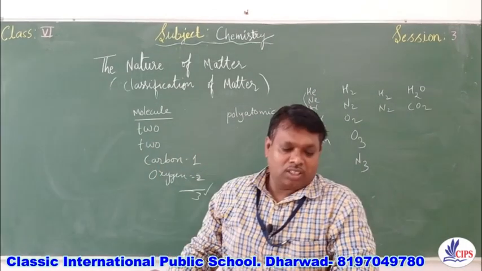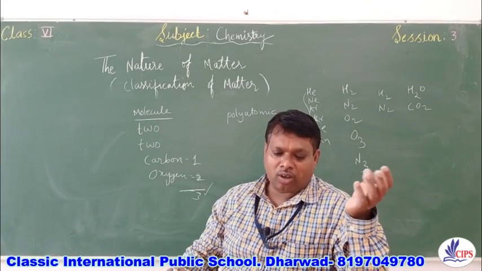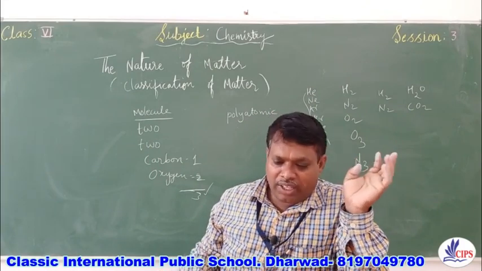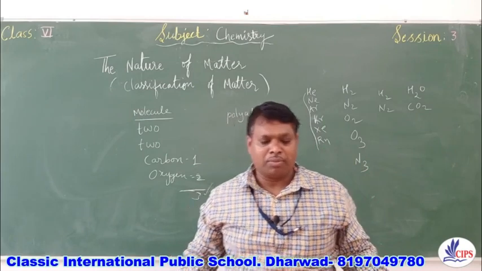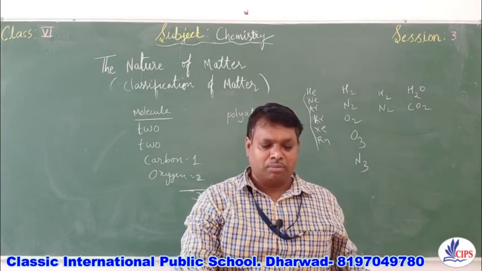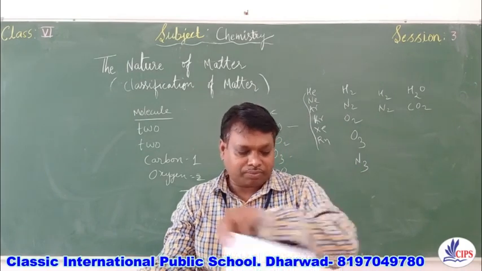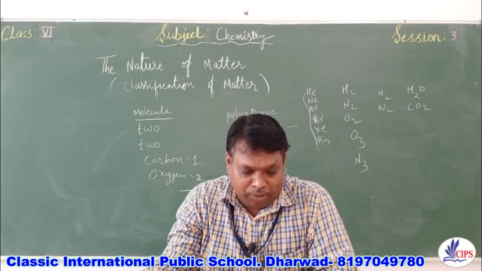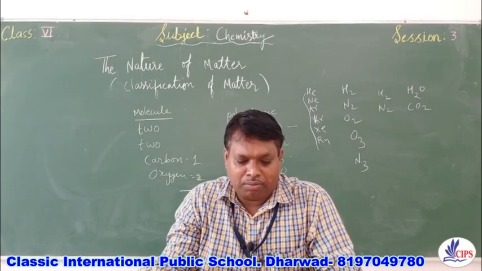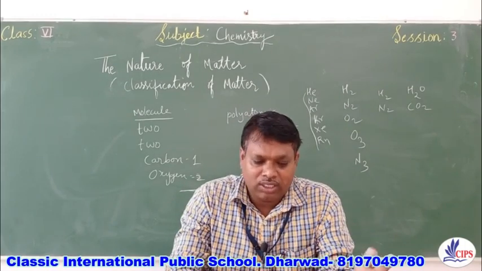Third question, tin is A, a metal; B, non-metal; C, metalloid; D, compound. So tin is a metal. Okay, so we can write down tin is a metal. You can see the answers for these questions on page number 42, where you will get that tin is a metal and its Latin name is stannum. You can find out it is metal.